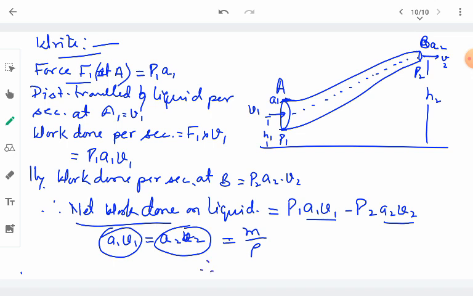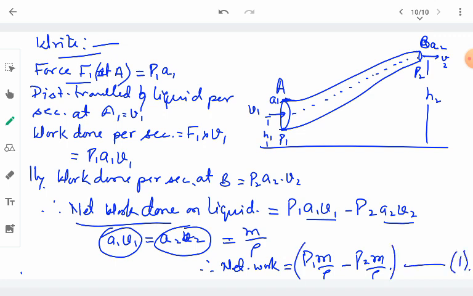So therefore net work done is equal to P1 into m upon rho minus P2 into m upon rho. So this is the amount of work done by the pressure energy, and equal to this much amount of work, the liquid is possessing the pressure energy. Okay, so this is the work done by the pressure energy. Let us call this equation number 1.